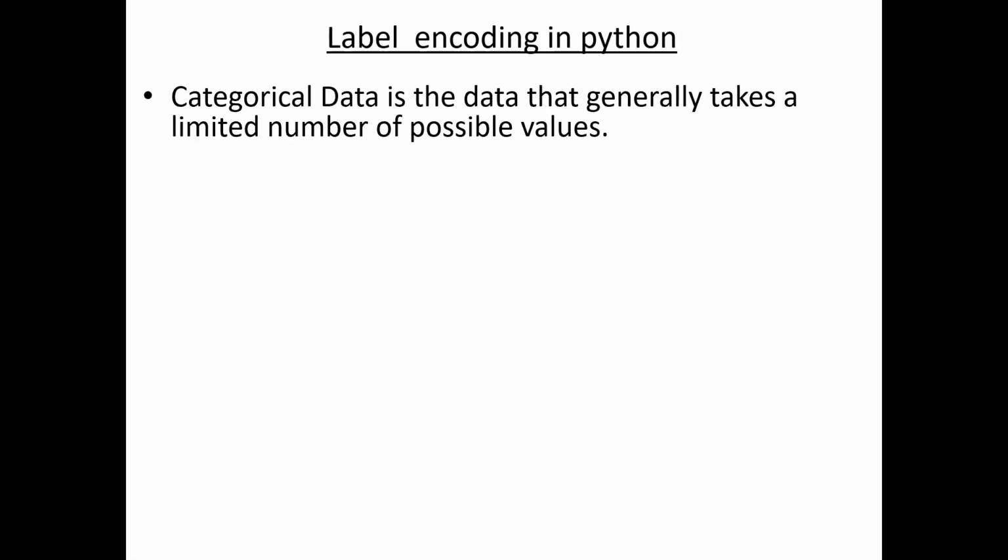So if your data set contains categories, it is difficult for our machine learning algorithm to apply the mathematical formulas because it is text. So before applying a machine learning algorithm, we need to encode this categorical data into numerical numbers.